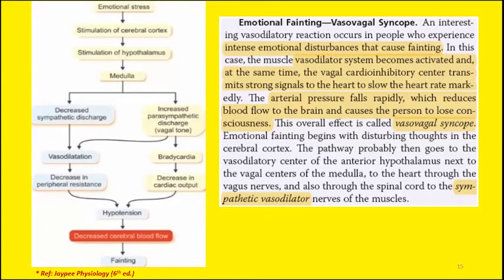The signals from the medulla cause stimulation of the parasympathetic division and inhibition of the sympathetic division. Not only the arterial pressure drops due to vasodilatation, but there is bradycardia as well. We have discussed parasympathetic stimulation will decrease the heart rate and force of contraction. And decreased heart rate is known as bradycardia. When the heart rate is reduced, the cardiac output will be compromised. When the cardiac output is compromised, the arterial pressure will drop.